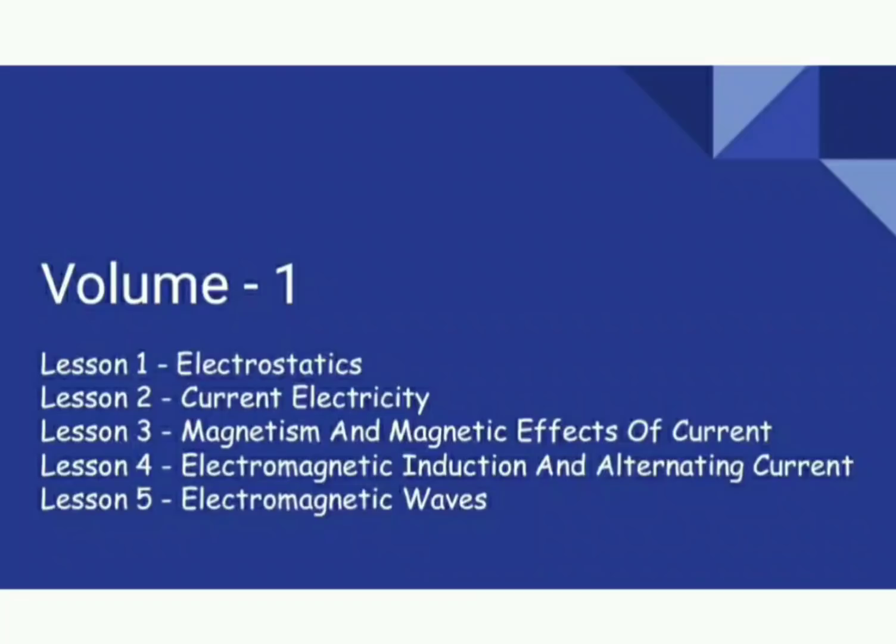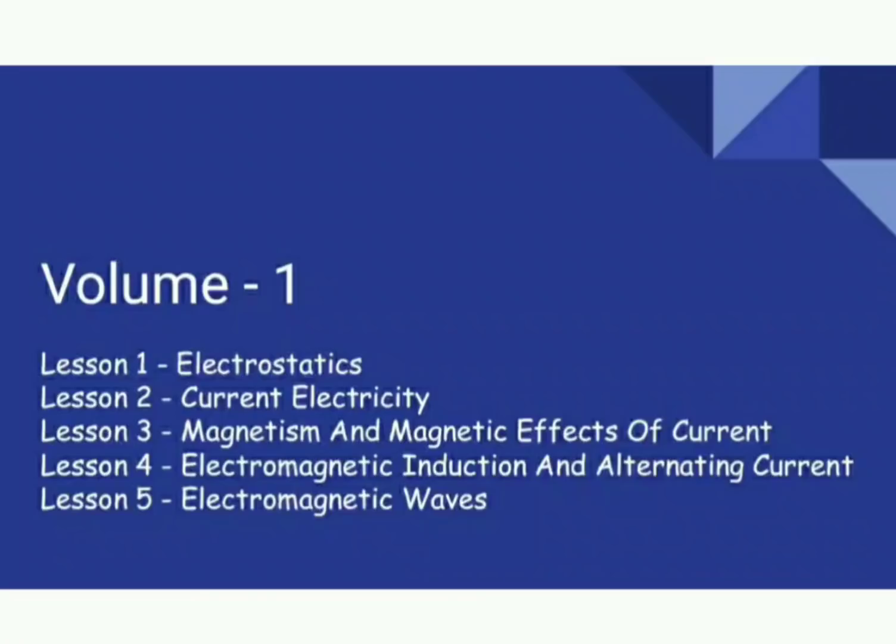Here is the list of lessons in volume 1, and all the 5 lessons are very closely connected to each other. The first lesson, as you see in the list, speaks about electrostatics, the charges at rest, just like how we are forced to stay at rest inside our home because of this corona issue. And the second lesson speaks about current electricity, the charges that flow, just like how badly we want to come out of the houses now.